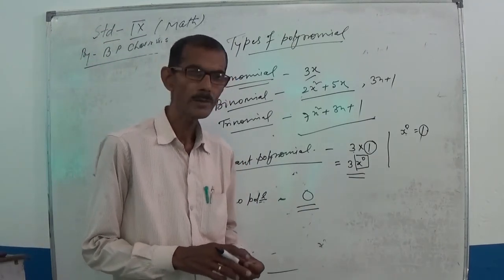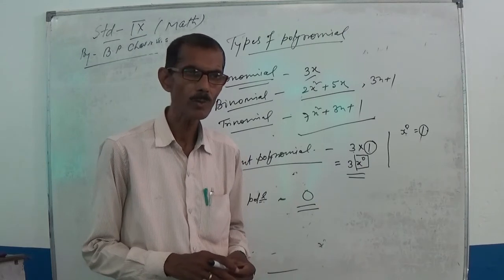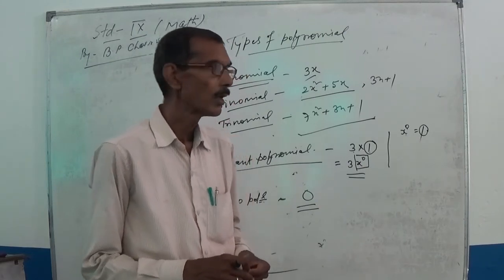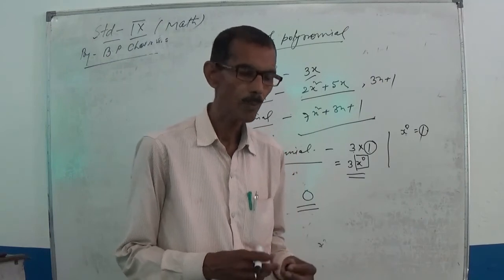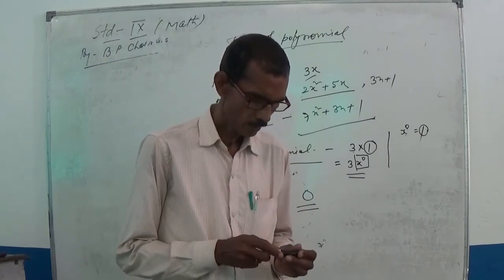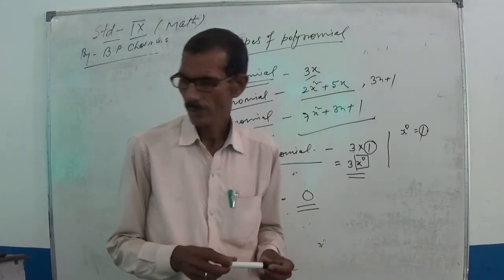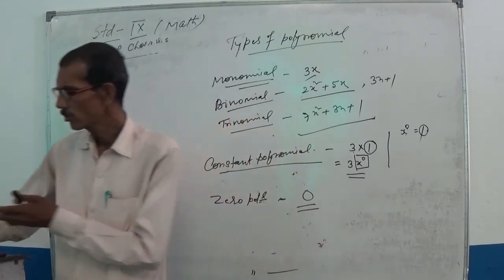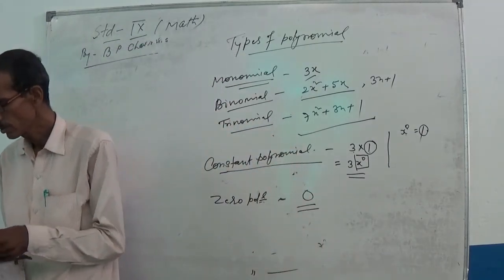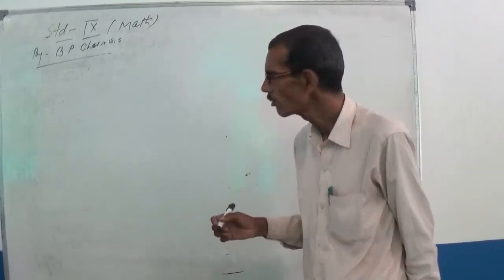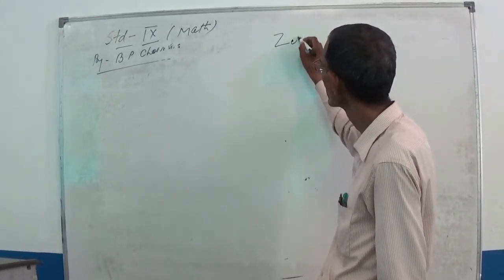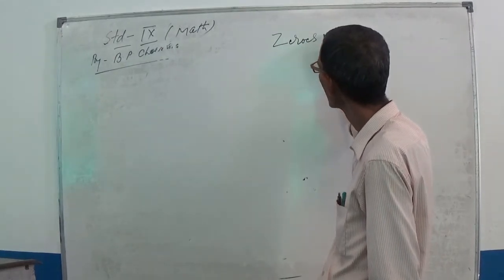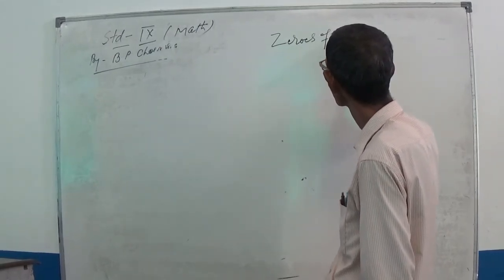So you have learned more types of polynomials, degree of polynomials, terms of polynomials, and further I want to discuss and learn about zeros of a polynomial.